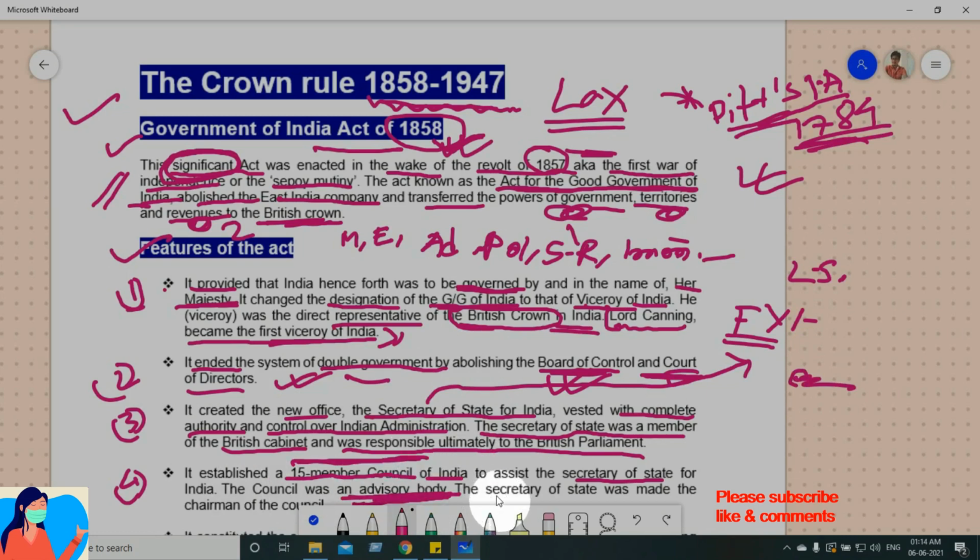All right, so the Secretary of State was made the chairman of the council. और यहाँ का जो secretary है, Secretary of State, he is acting or sitting as the chairman. I think आपको बात समझ में आ चुका होगा.